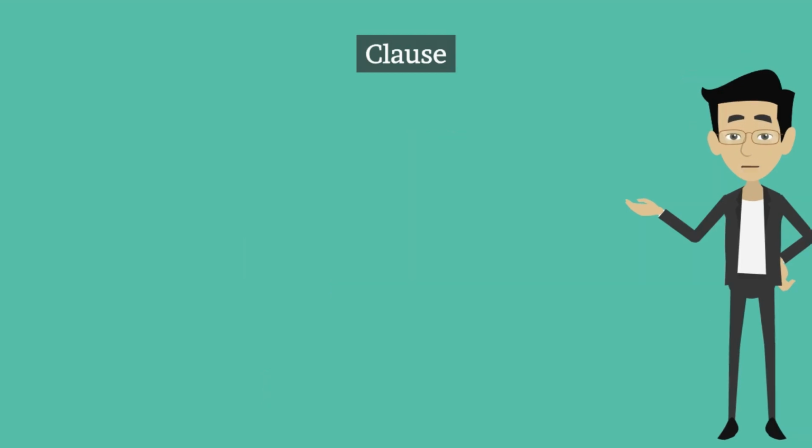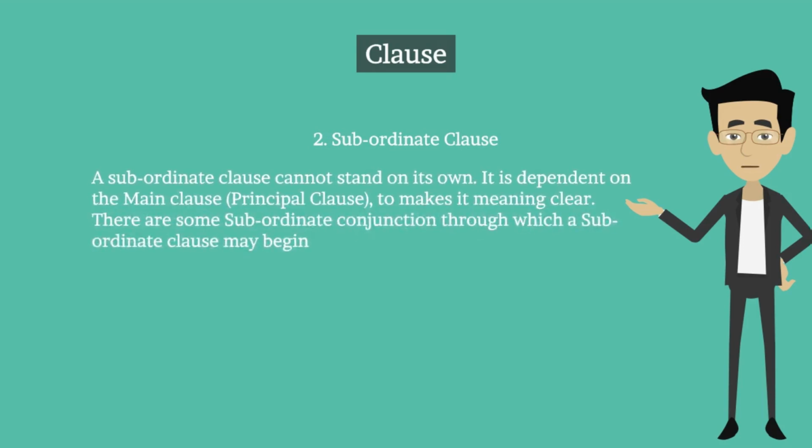And now the second clause, subordinate clause. A subordinate clause cannot stand on its own. It is dependent on the main clause, the principal clause, to make its meaning clear.